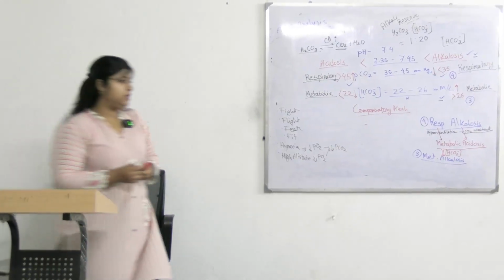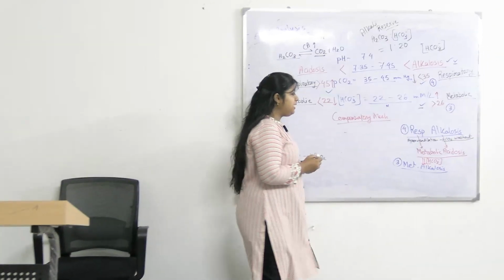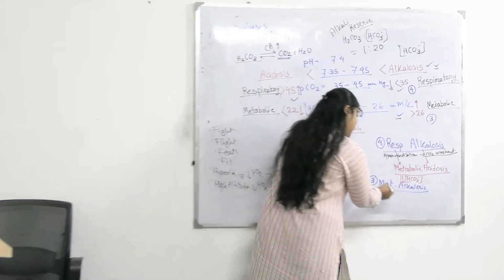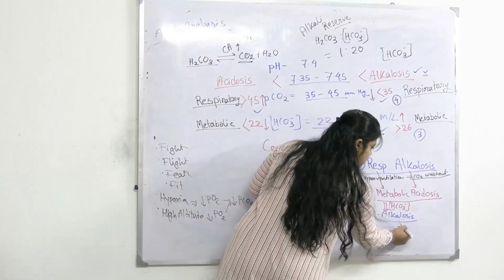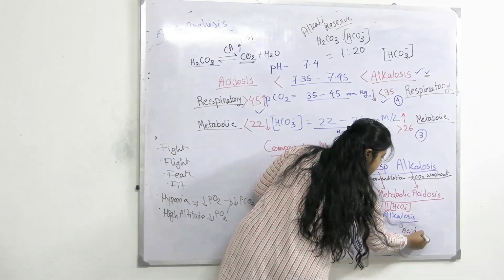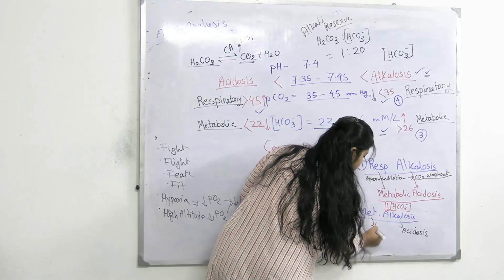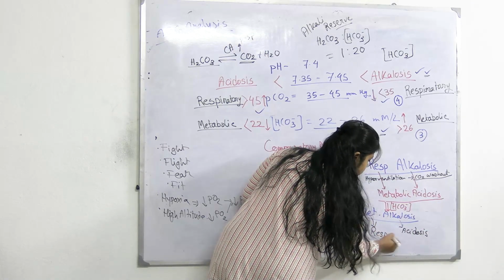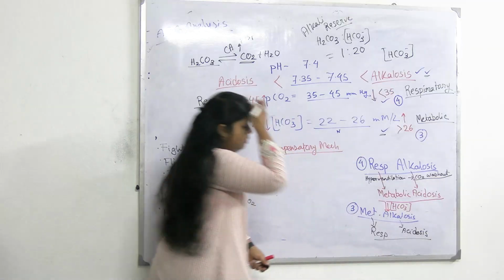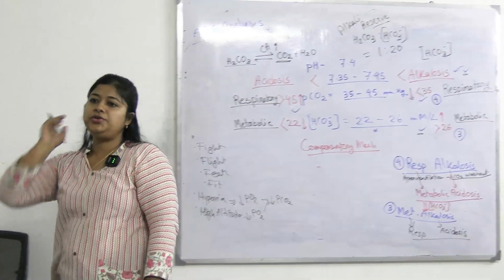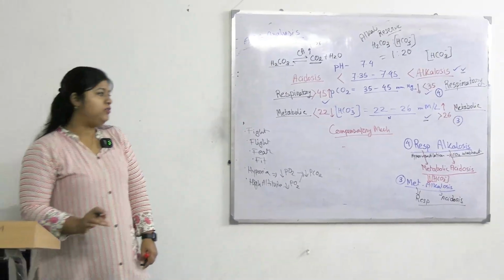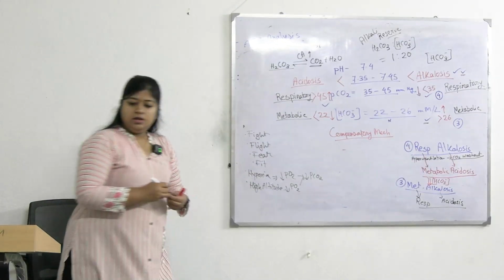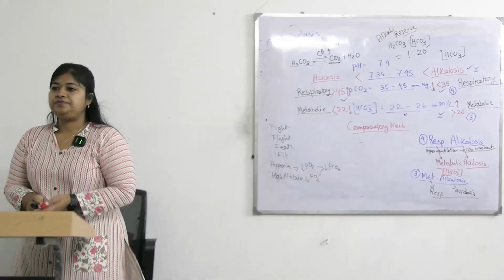Compensatory mechanism কি হচ্ছে? Compensatory mechanism এ metabolic alkalosis কে prevent করার জন্য acidosis করতে হবে, and এর compensation হবে by respiration. So how is respiratory acidosis produced? Hypoventilation, very good.